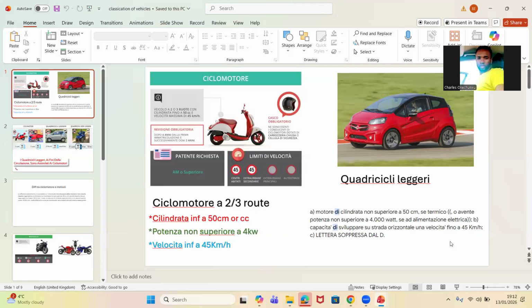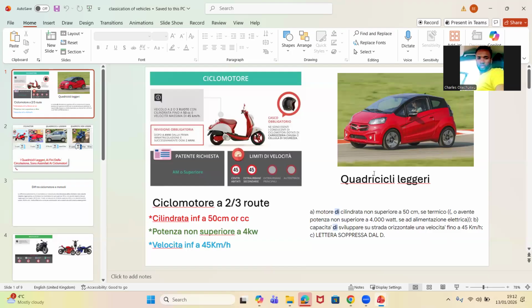Second definition. What is ciclomotore? Ciclomotore can be considered quadricicli leggeri. Second definition: they are considered quadricicli leggeri. Write it down. Now, this picture you are seeing on the right-hand side, they call it quadricicli. This is the second definition of ciclomotore.